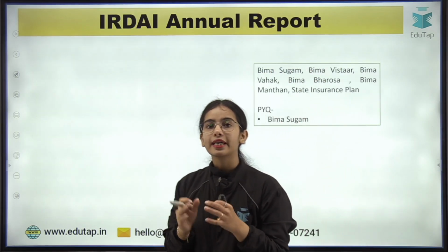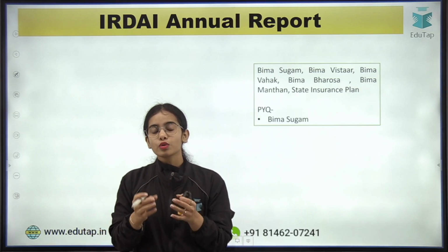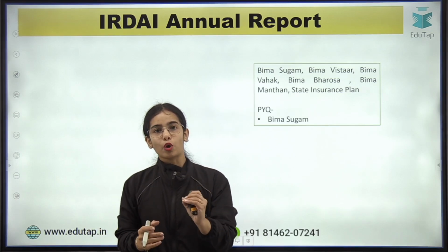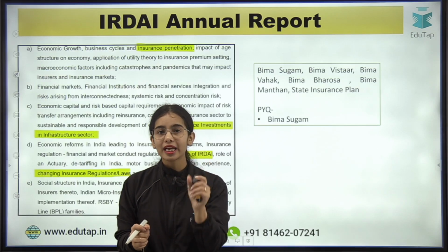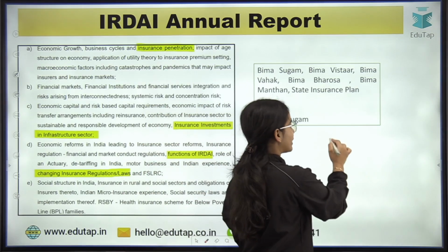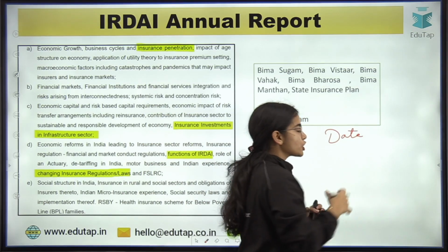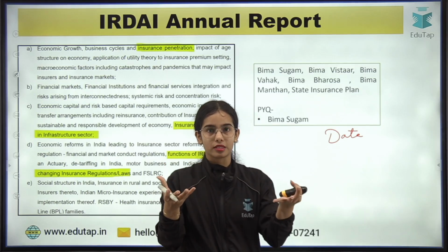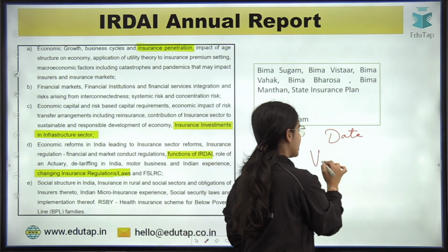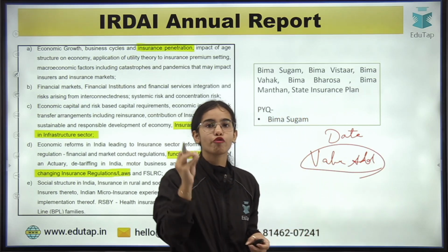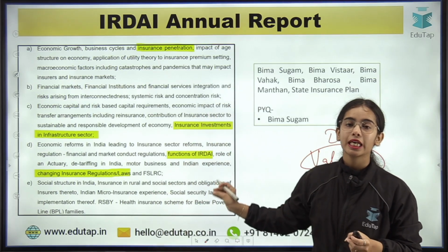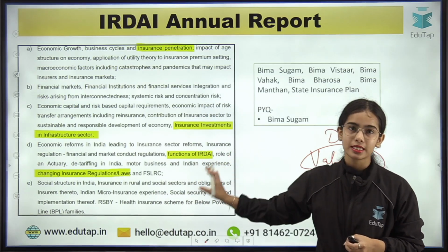Now next is the IRDAI annual report. The IRDAI annual report is one of the documents that you should not be missing out. Why is it so? Because the IRDAI annual report can provide you a lot of data points to enhance your answer and boost its level. It can also provide you value addition points, and it can become the main source for many of the topics given in your ESI Impacting Insurance syllabus.